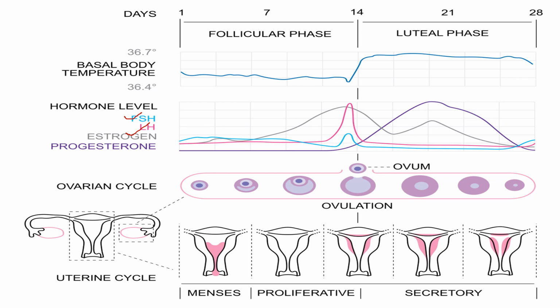Now come to the levels of estrogen and progesterone. You can see this estrogen level is gradually increasing here, and after ovulation it is reduced. There is a second peak of estrogen during the luteal phase, but that is not as high as the progesterone. Progesterone is totally absent in the follicular phase. After ovulation the progesterone is gradually raised. So this is all about the stages of maturation of the ovarian follicle, ovulation and its regulation.